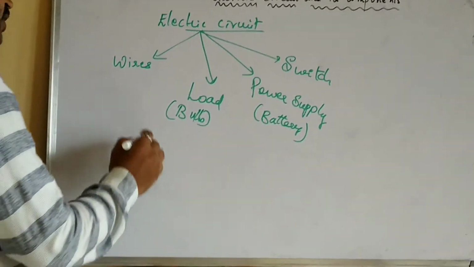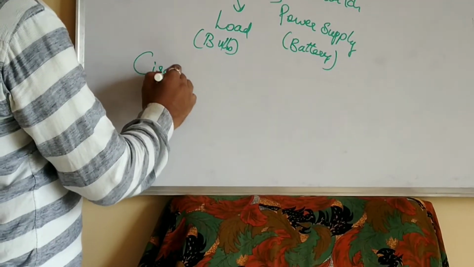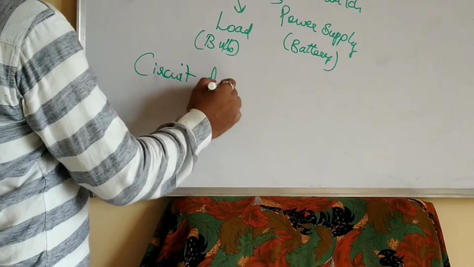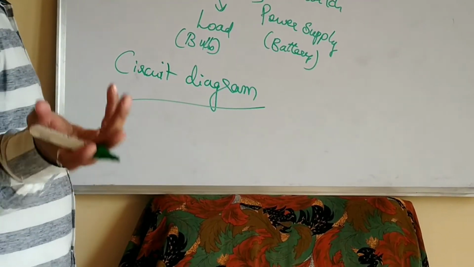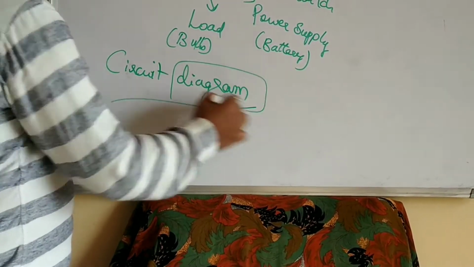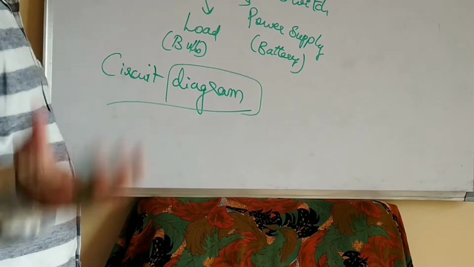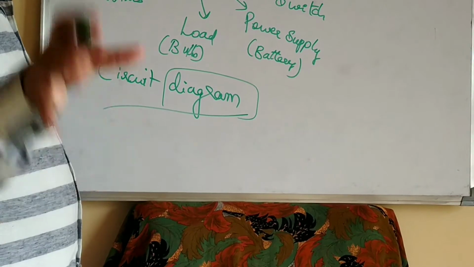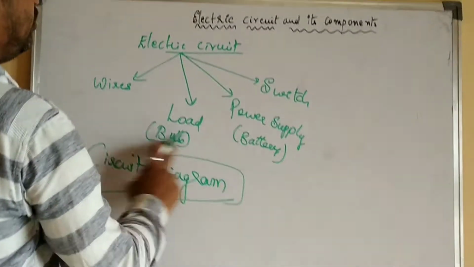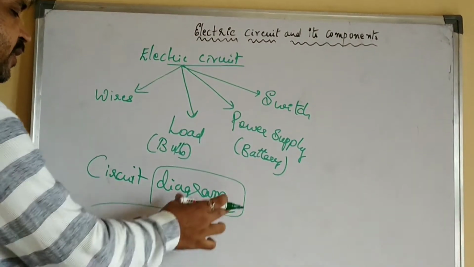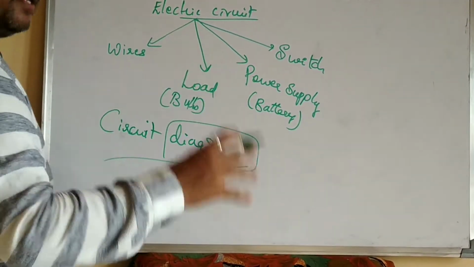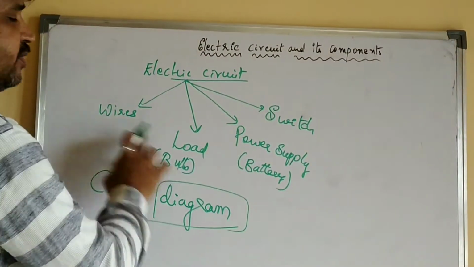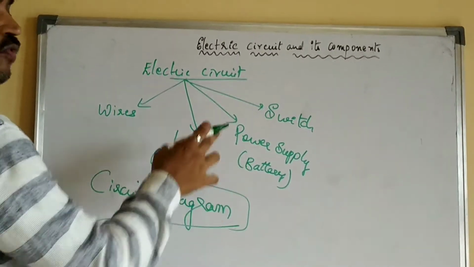Now, there is also one more thing, what we call the circuit diagram. What do you mean by circuit diagram? Very simple. The schematic layout that we draw, which comprises all these circuit elements which form the circuit.